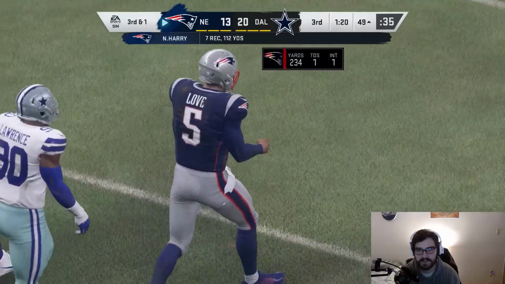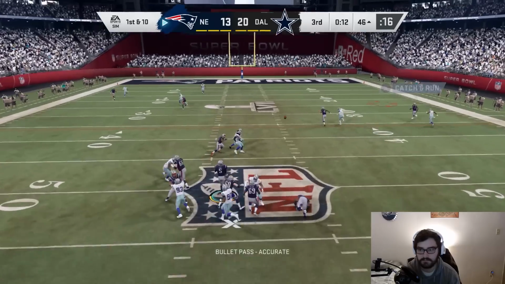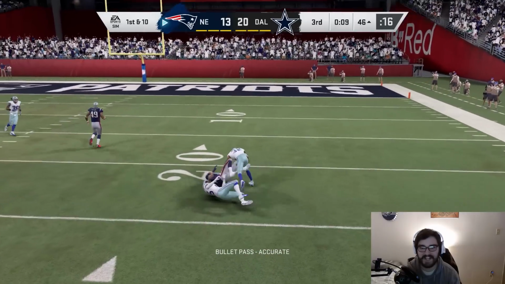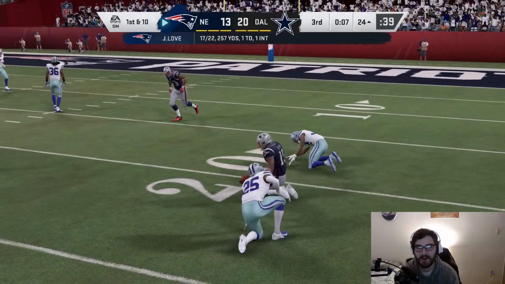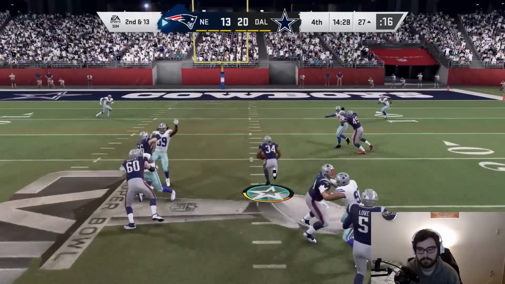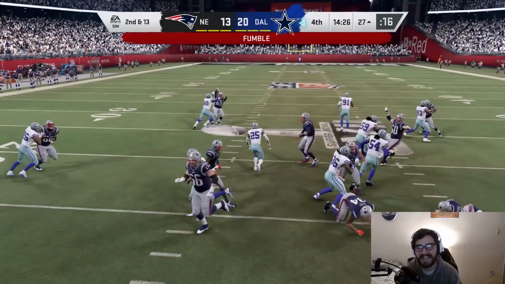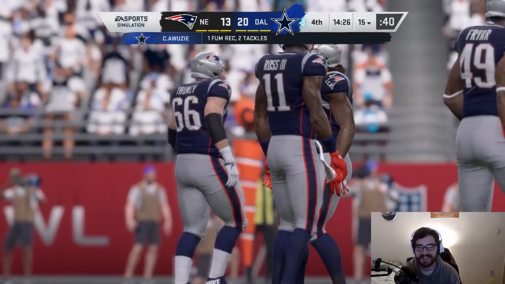We took a sack on 1st down. DeMarcus Lawrence just blew by our right tackle. What a catch there by N'Keal Harry. Not the best throw by Jordan Love, but I guess it was good enough for Harry to catch it. There you go. Kareem Hunt up the middle is going to fumble the football away. Are you kidding me, man? That's a huge play for the Cowboys.